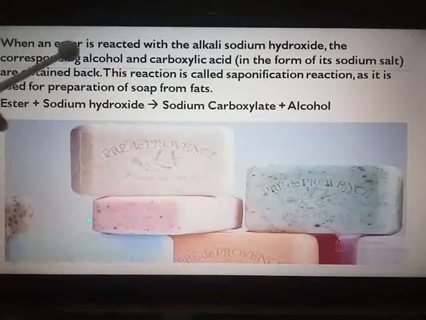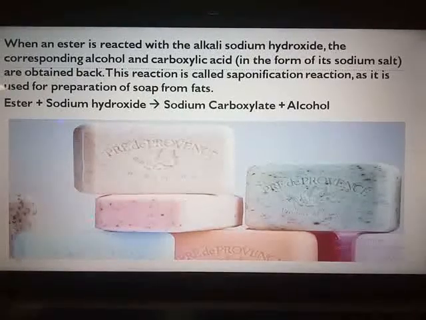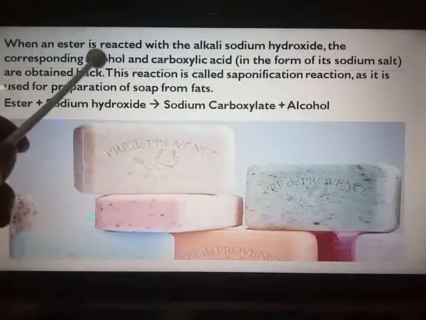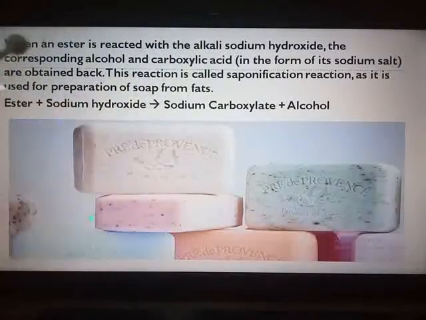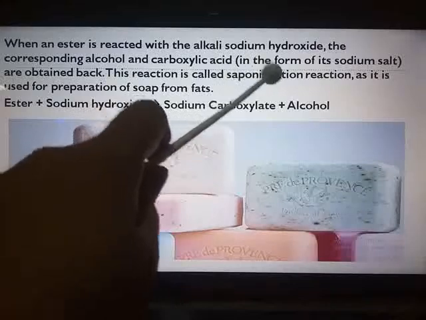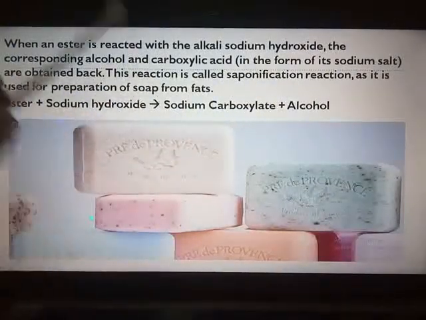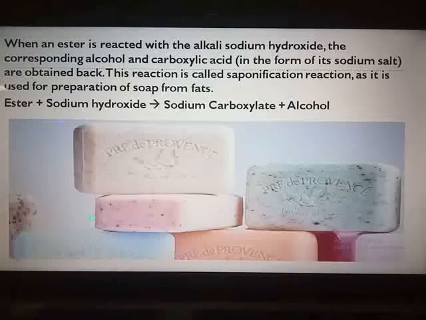When an ester is reacted with the alkali sodium hydroxide, that is NaOH, the corresponding alcohol and carboxylic acid are obtained back, and this reaction is called the saponification reaction. Why saponification? Because it is used for the preparation of soap from fats. So the reaction is between an ester and the alkali sodium hydroxide.